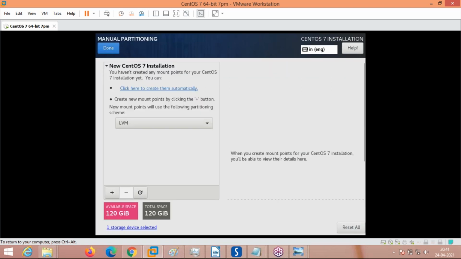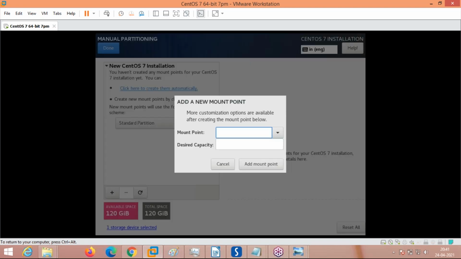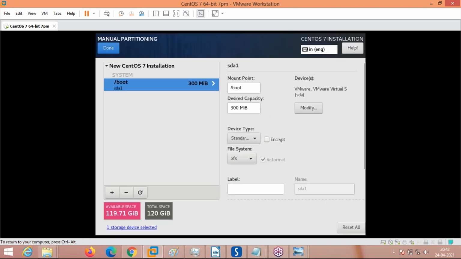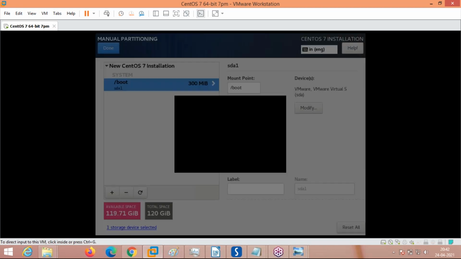Here we want to do partitioning. By default LVM is selected, but we will do standard partitioning. LVM, which stands for logical volume management, will come later. That class will come later. So first, we have to give /boot. 300 MB is more than enough. Select boot, add mount point. Okay, now press the plus button again.